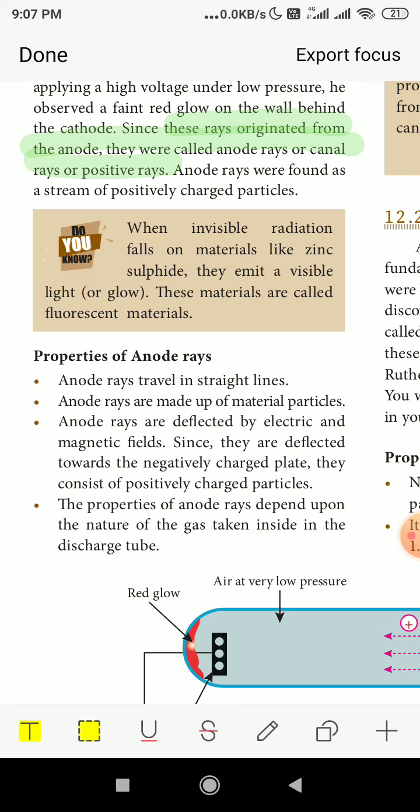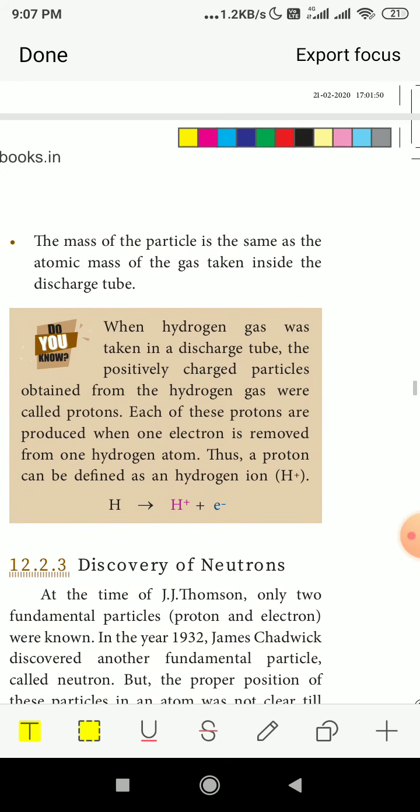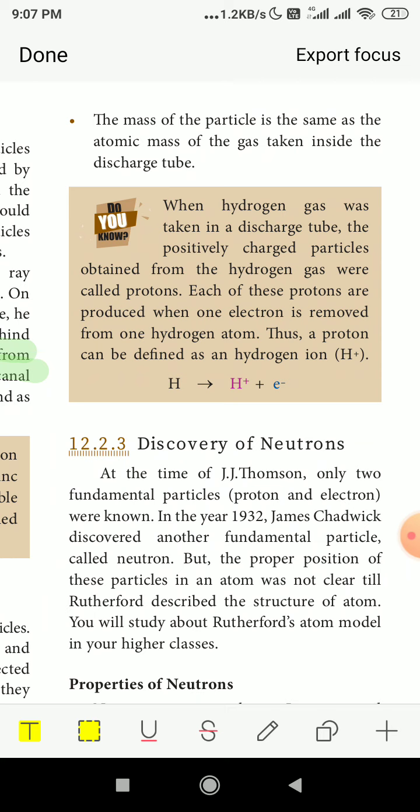The properties of anode rays depend upon the nature of the gas taken inside the discharge tube. The characteristics of the gas present inside the discharge tube determine the properties of the anode rays. The mass of the particle is the same as the atomic mass of the gas taken inside the discharge tube. So these are the properties of the anode rays.